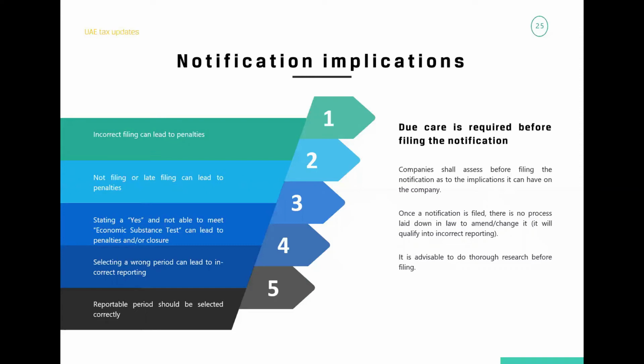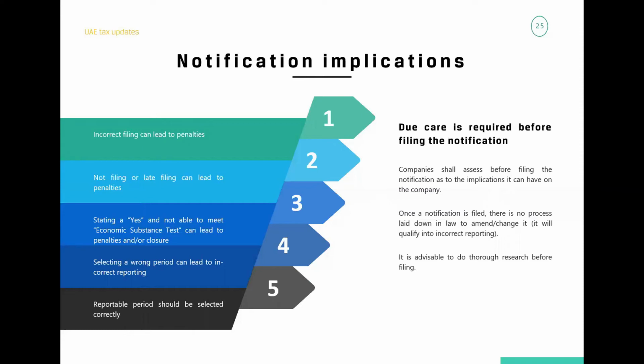What it means is that, for example, a company on the face of it felt that, okay, fine, they are doing one relevant activity, and they said yes, and the form is gone. And at the next stage, when they're doing the assessment of whether they are meeting the requirements of the law or not, they're not able to justify that, so that becomes a problem area. So what we recommend is, when you're filling the form, it's very, very critical that the company should assess whether they are able to meet the economic substance test in case they are doing any of the relevant activities.